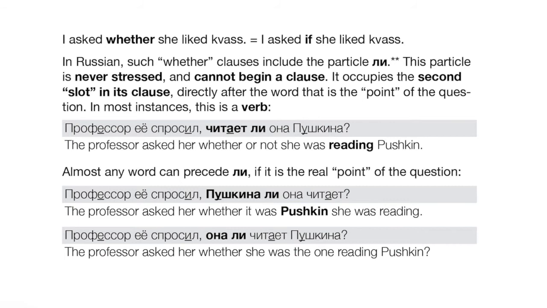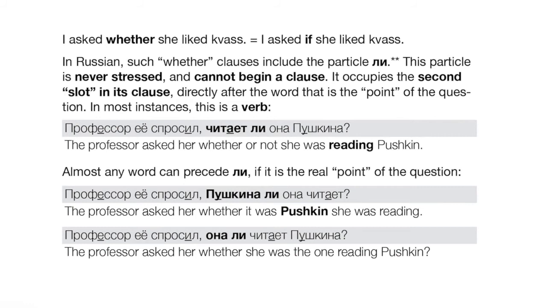The second point is that it can't come first in its clause. It comes after the main word in the question. Right, so what's the professor asking here? Well, is she reading or is she not reading? So the emphasis of the question is on the word читает in Russian. That word comes first, then li, and then everything else. Профессор ее спросил, читает ли она Пушкина.